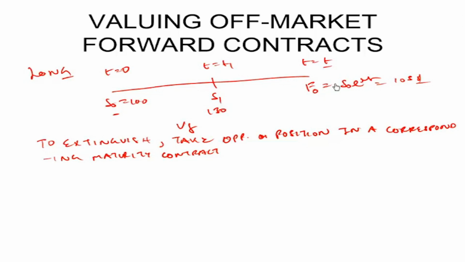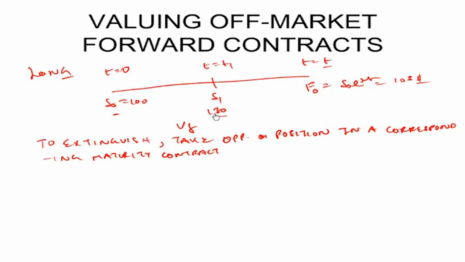He still has the right as well as the obligation that at t equal to T, he has to exchange the asset for a price of $105 or whatever was S0 e raised to power RT at the beginning. At t equal to t1, the price has moved to S1. That is, the price has gone to 130. He feels that his view has played out. He thought the stock will go up and the stock has already gone up by 30%.